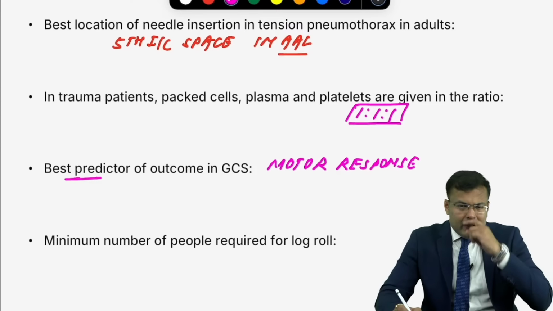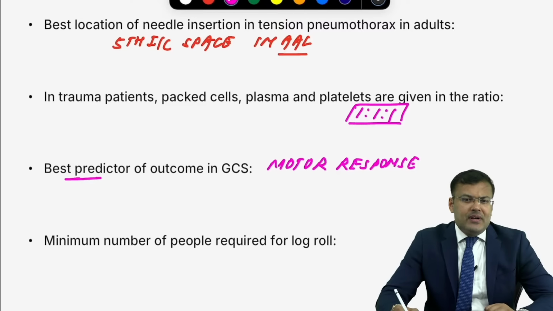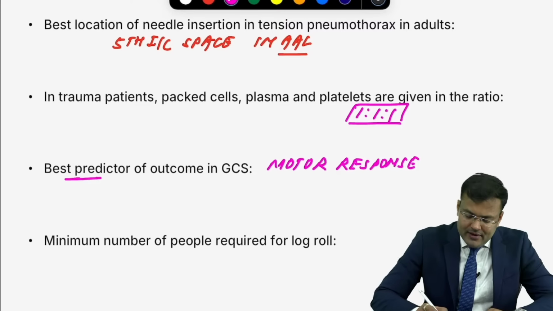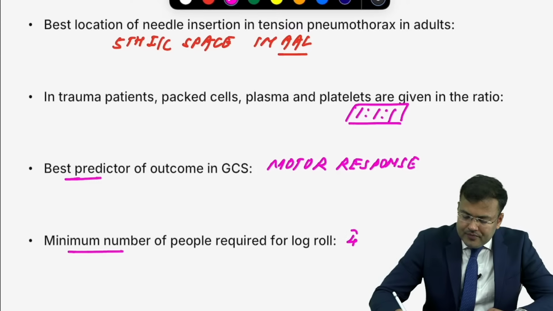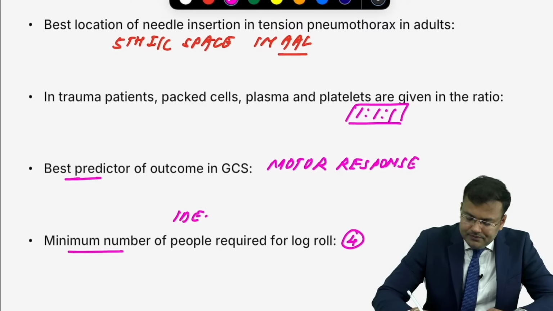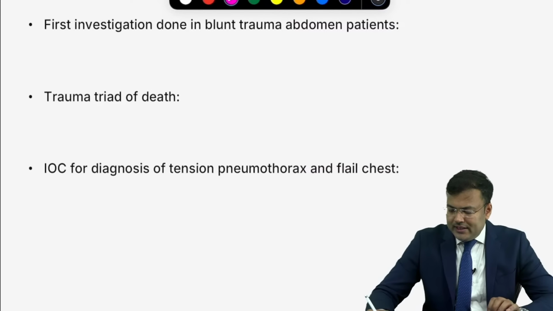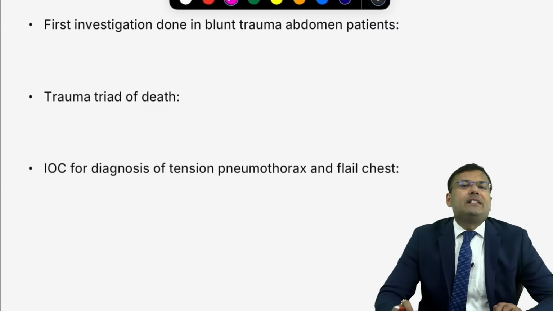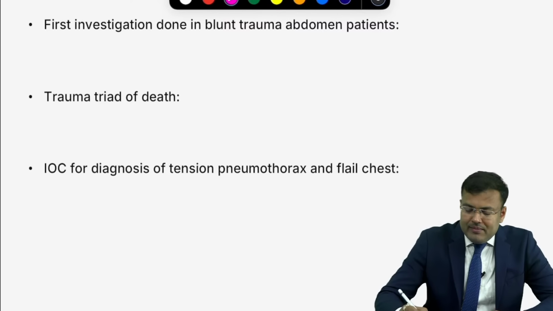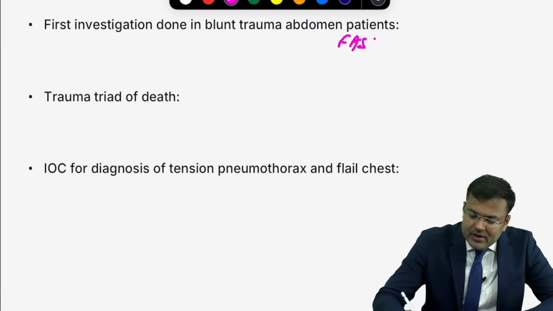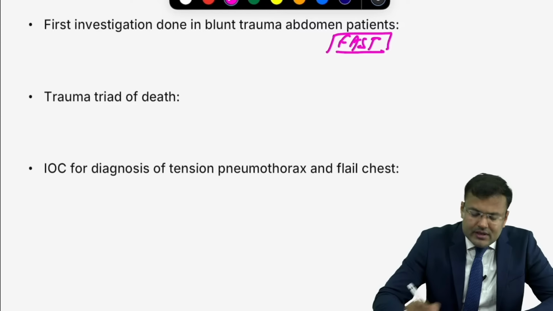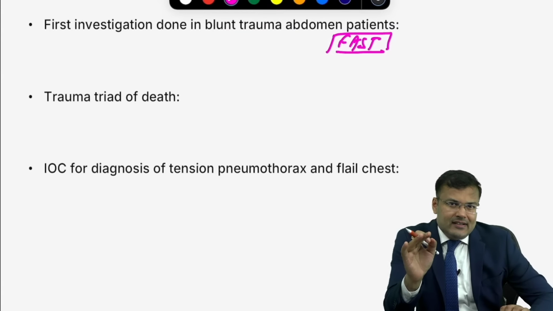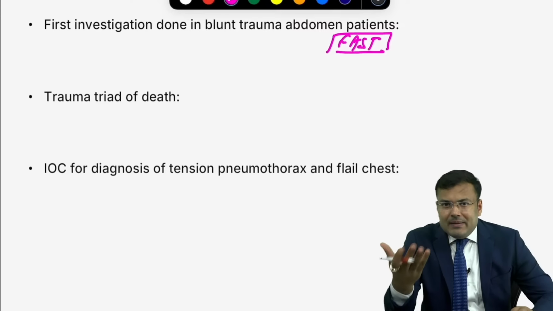Next question. What's the ideal number of people required for log roll? Ideal number 5, minimum number 4. Next, very easy. What is the first investigation done in a blunt trauma abdomen patient? FAST. Doesn't matter whether the patient is stable or unstable. Gold standard investigation in stable patients of blunt trauma abdomen is CECT.